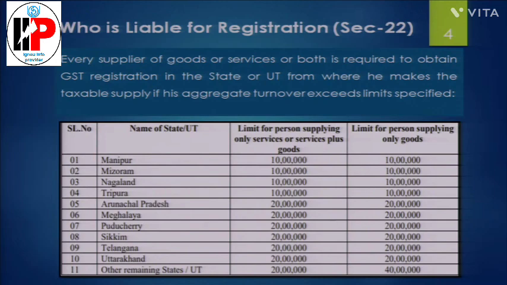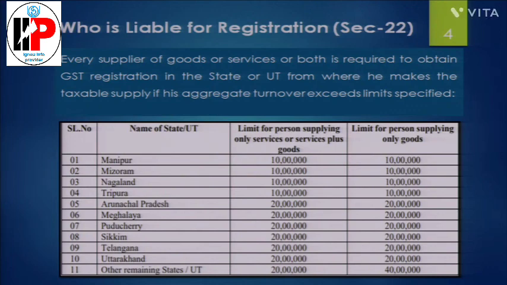As per section 22, every supplier of the goods or services or both is required to obtain the GST registration in the state or union territory from where he makes the taxable supply if his aggregate turnover exceeds the limit. Here are two important words: from where he makes the taxable supply. Another word is aggregate turnover. So we need to understand the meaning of both the words.